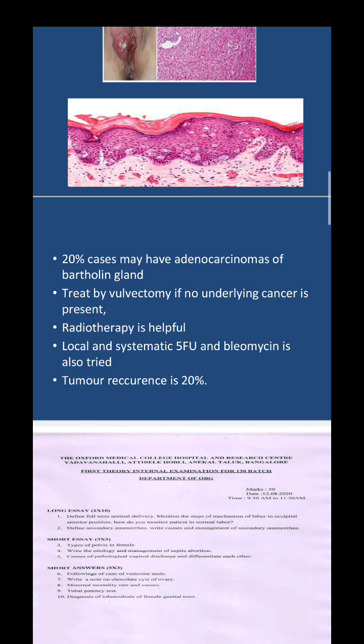From the principle to the procedure, everything has to be in detail, preferably with a diagram. And the last thing is diagnosis of tuberculosis of female genital tract. See, because it is for 3 marks, you have to write 3 or 4 diagnostic tests which clinch the diagnosis of genital TB. Not CBC, not Mantoux test, not chest x-ray, not all those things. This is only pertaining to the female genital tract. So what are the diagnostic procedures, like CB-NAT, endometrial biopsy? These kind of things you have to mention.